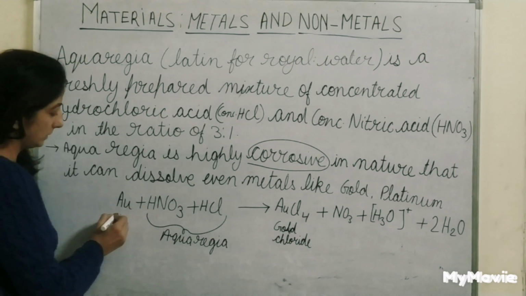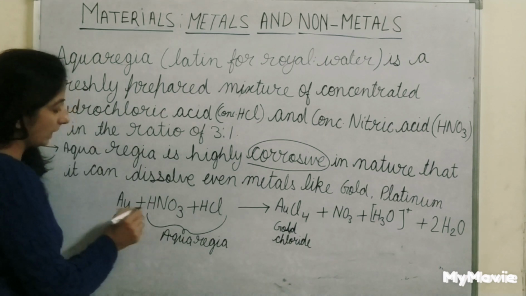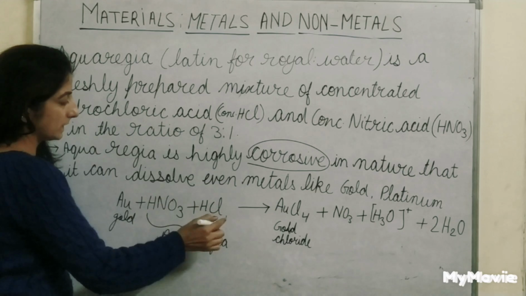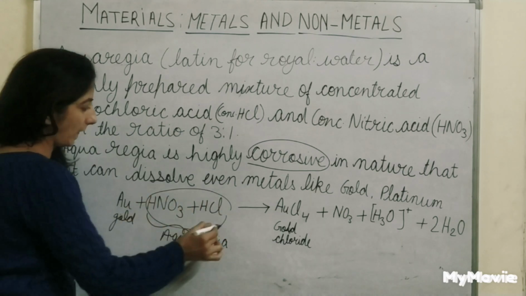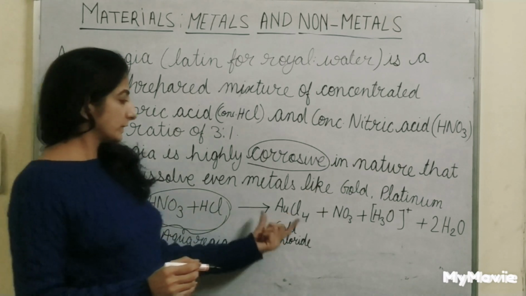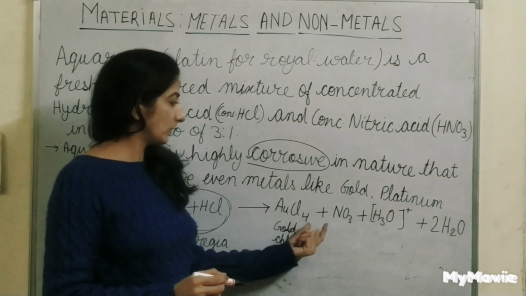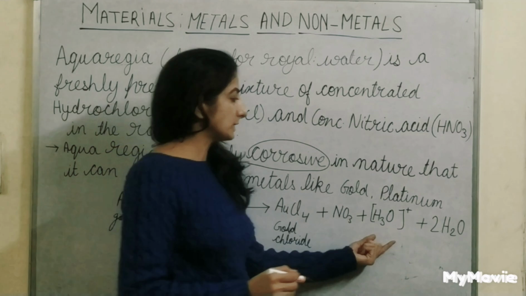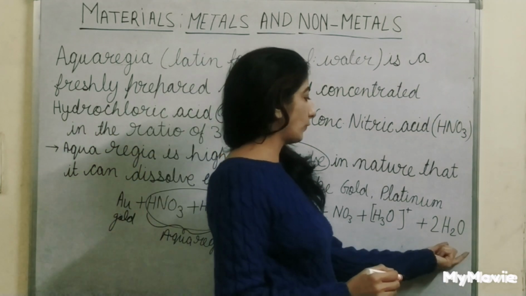This is gold, Au plus HNO3 plus HCl, and this is aqua regia in the ratio of 3 is to 1, and it gives out gold chloride AuCl4 plus NO3 plus H3O plus water.